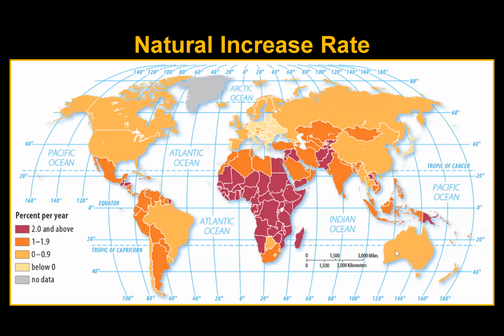So looking at natural increase rate, if it's above 2%, it's high growth. And that's the red that we see. And mostly in sub-Saharan Africa, some in Central America, although that's coming down very quickly. We see some in Central Asia, Afghanistan and Pakistan, we can do Iraq and Syria, but that changes every year.